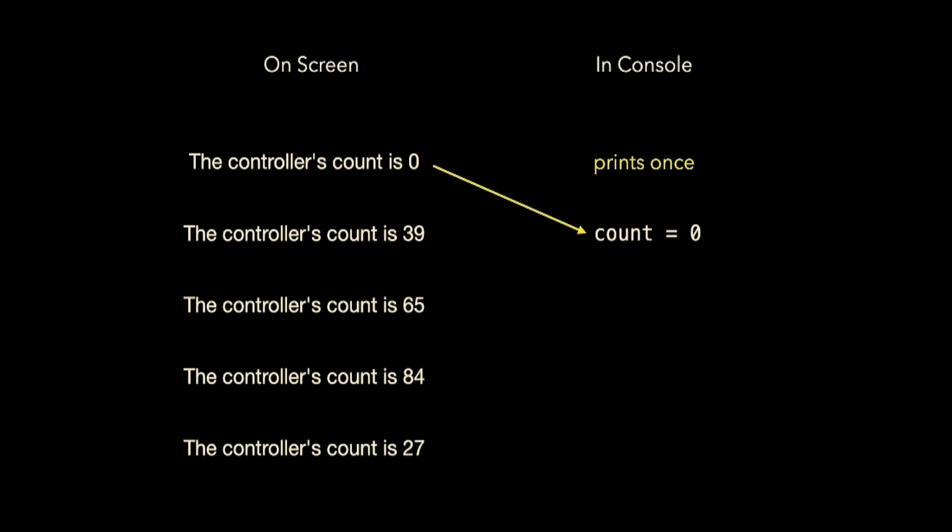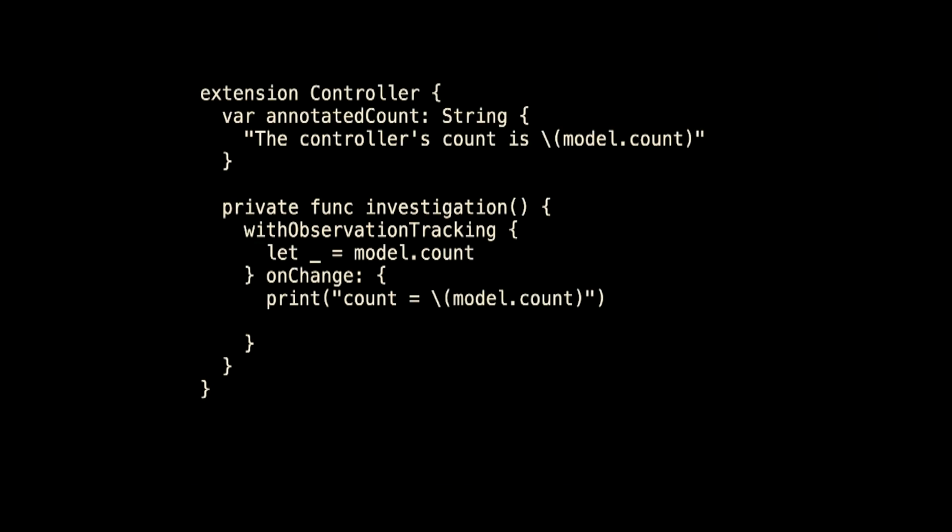Well, the prints once we know how to fix. We just call this thing recursively, and so after I print, I say, no, I'm still interested in knowing when model.count changes. I could do it like this, simple recursion, or I could have it be conditional. As soon as I get a multiple of 5, stop, whatever I want. Okay?